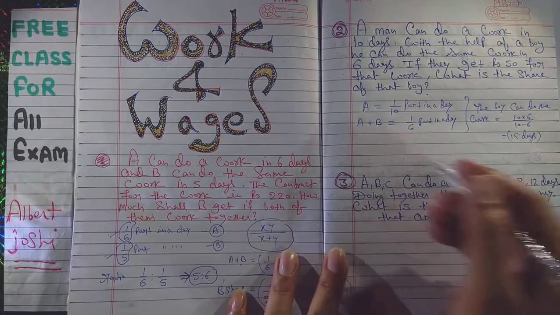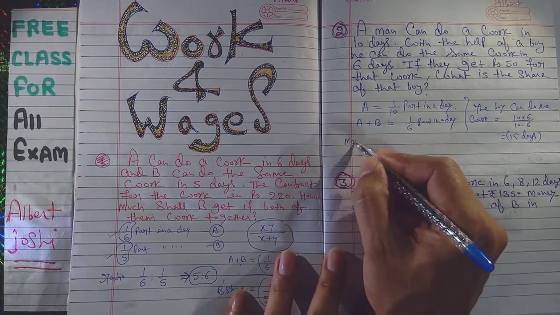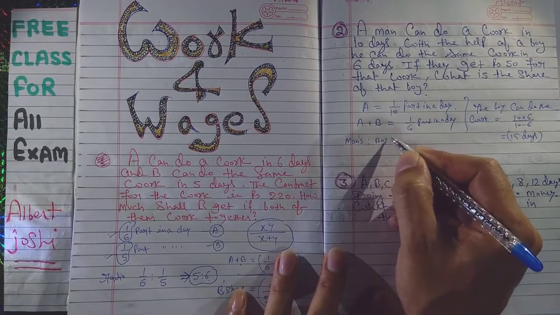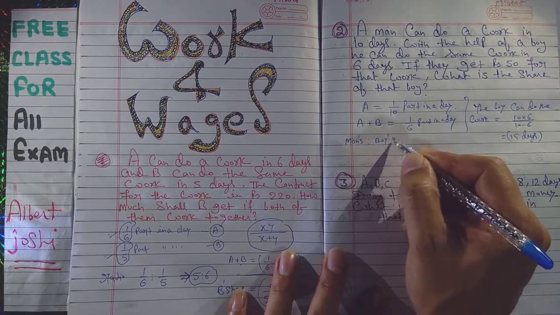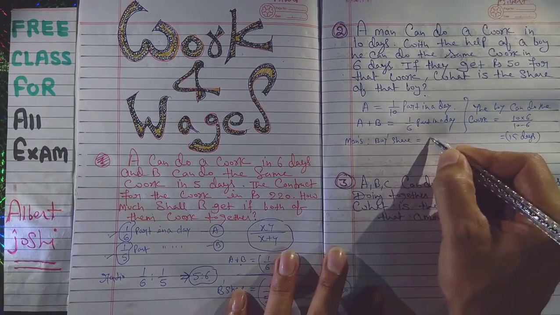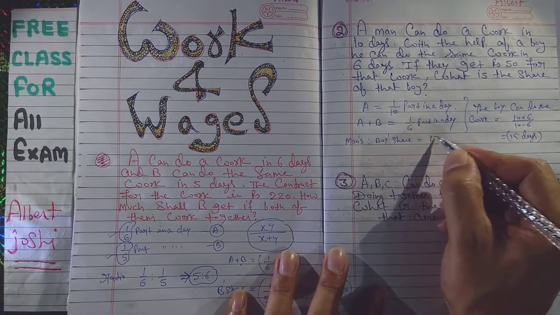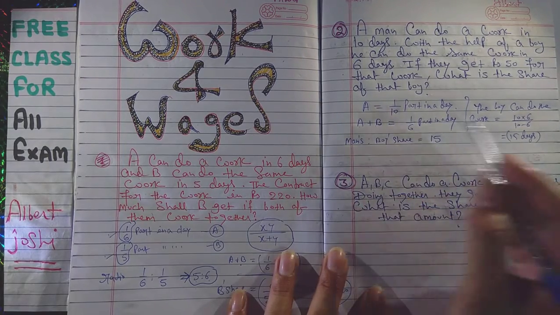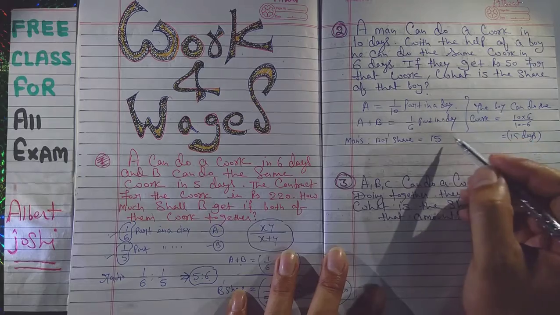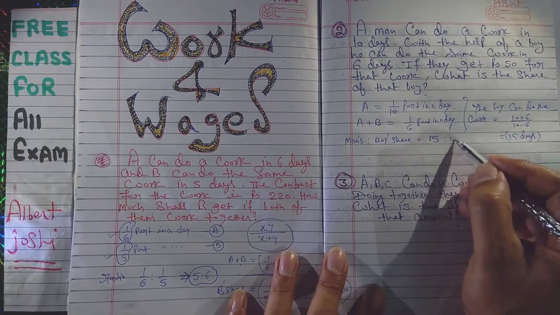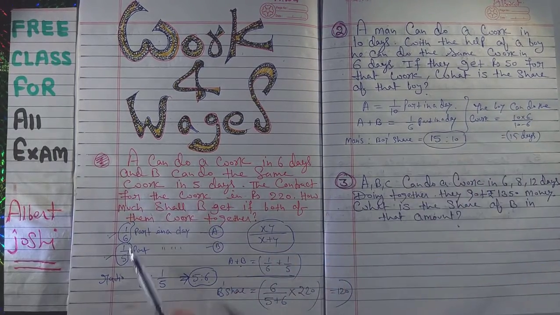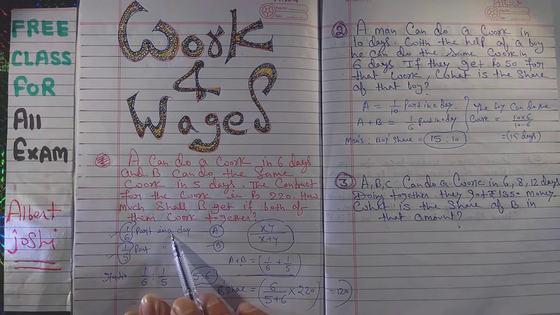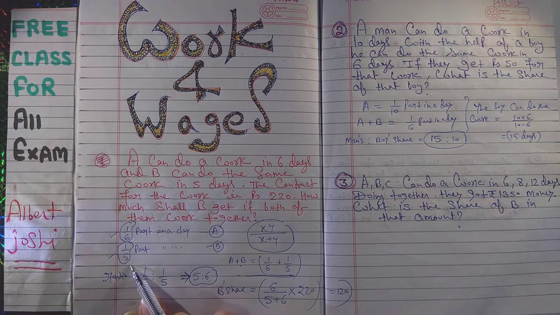So now we have to find the ratio of man and boy. It will be 15 for the man, because B is 1 upon 15 and A is 1 upon 10, so it will be 15 ratio 10. Why? In the previous question, A has done 1 upon 6 part and B has done 1 upon 5 part.